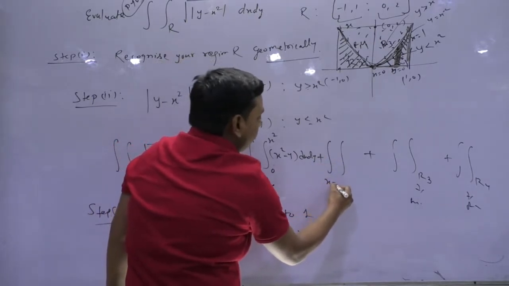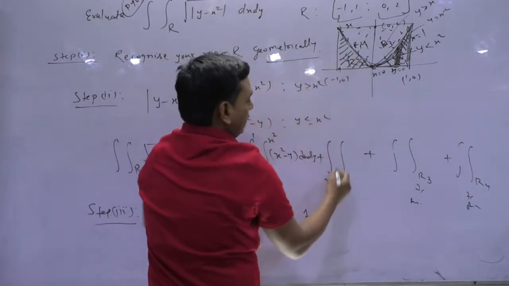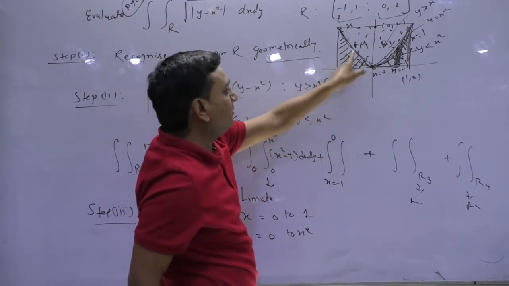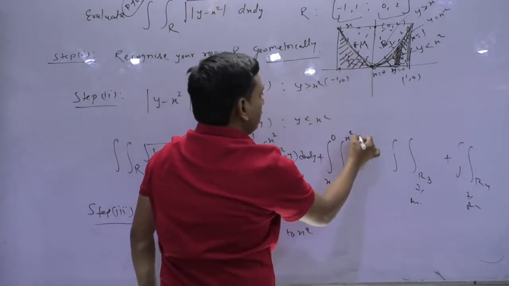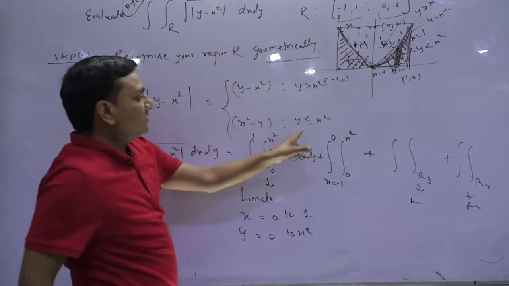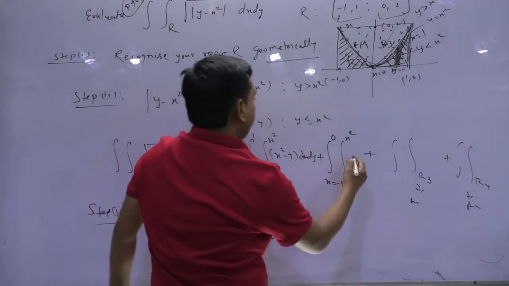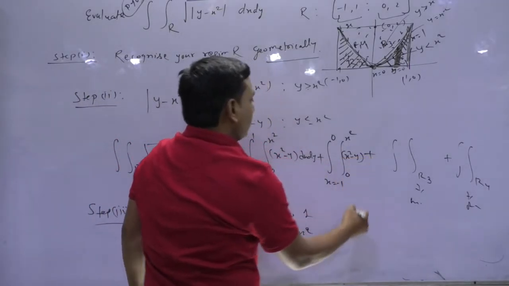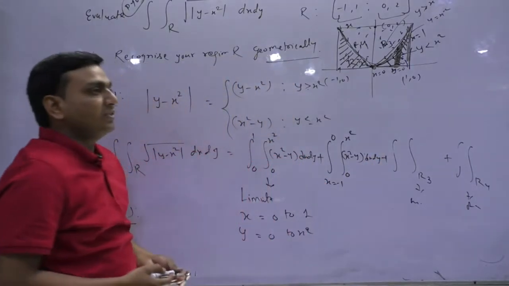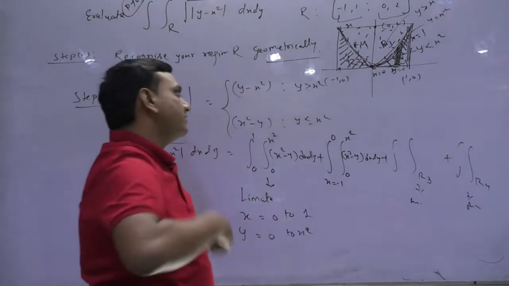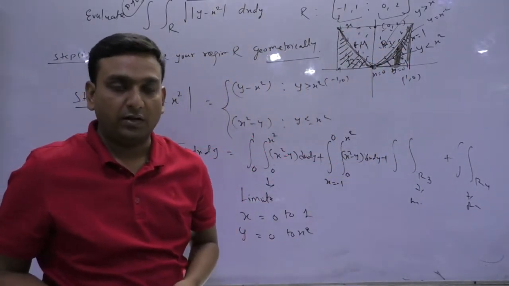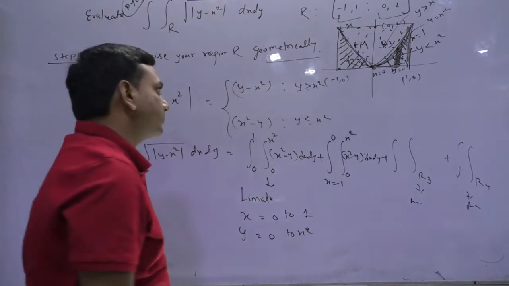Or you can write x going from -1 to 0. What, बच्चे? -1 to 0. At the same time y is going from 0 to x square, and for this region, y is less than x square as well, so the integrand will be x square minus y into dx dy. In the same manner, I can discuss the r3 and r4 as well. Is that clear or not?